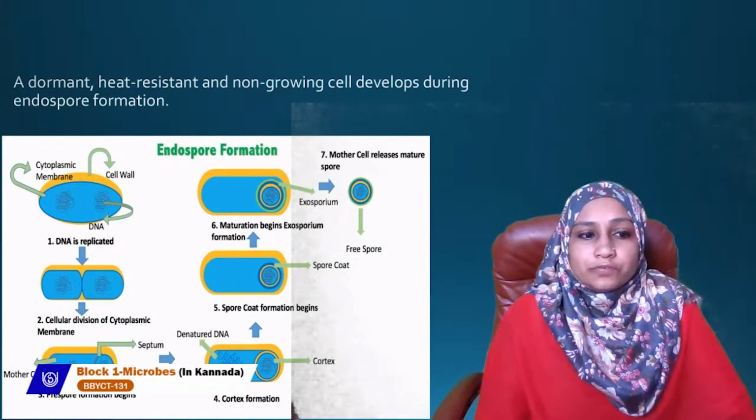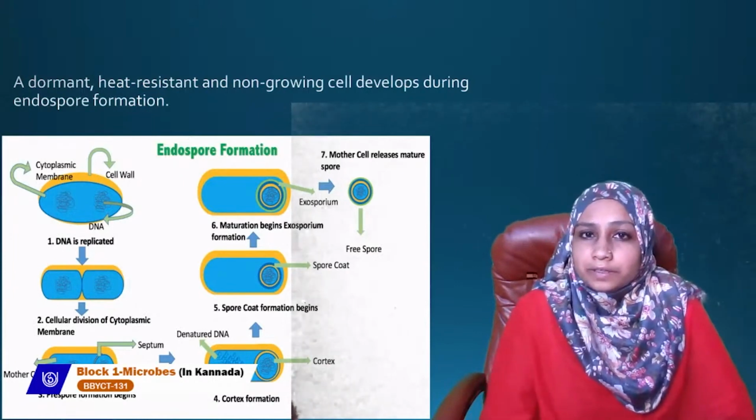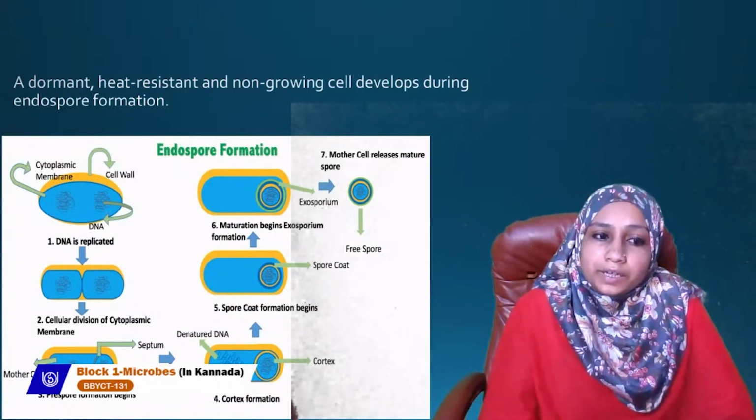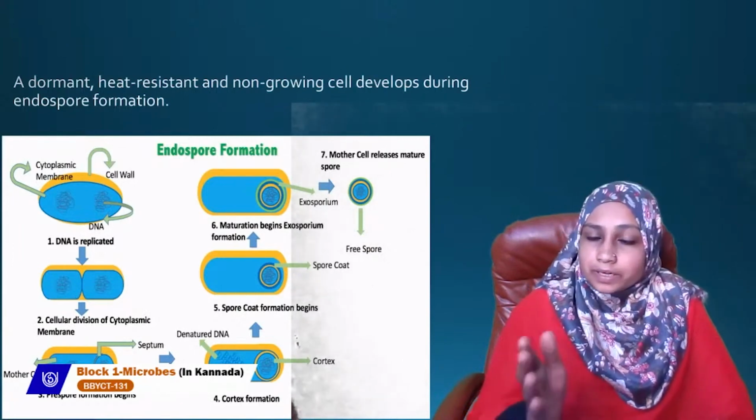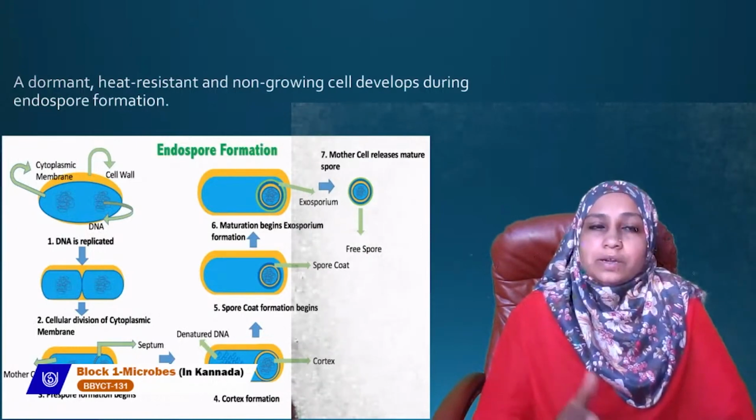The first step here is you have your bacteria cell. In the bacteria cell the DNA is there, and that DNA replicates. So the first step in the endospore formation is that DNA is replicated.